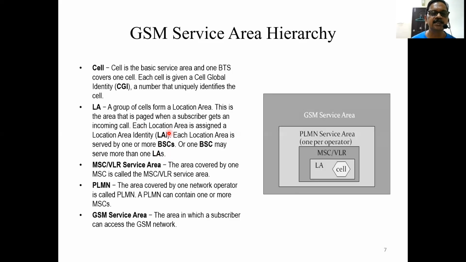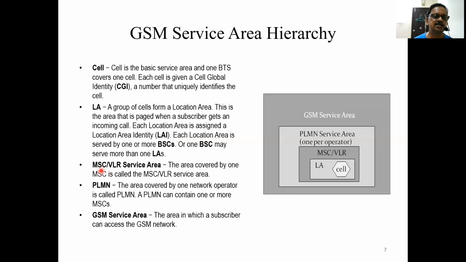So these location areas will have one identity, which is known as the location area identity, LAI. This LAI plays an important role when an incoming call is coming to a user within the location area. The BTS is secondary. First it has to find out, when there is an incoming call, in which area the called party is located. Then it has to locate the base station to which he is connected.